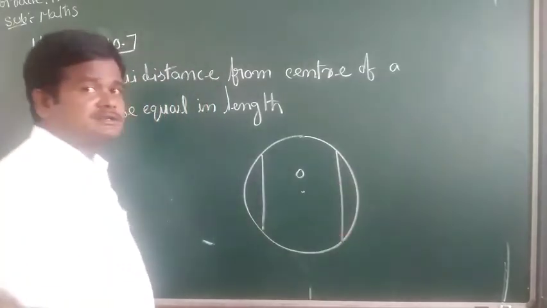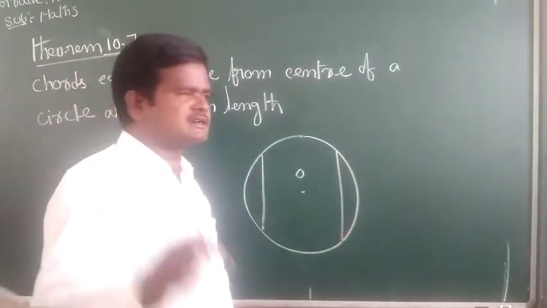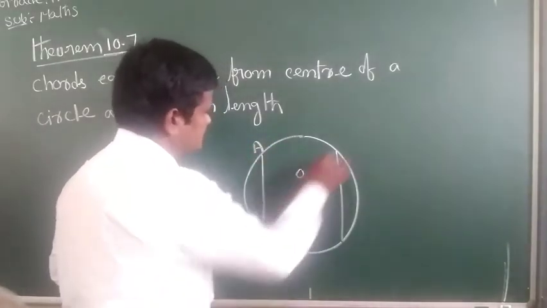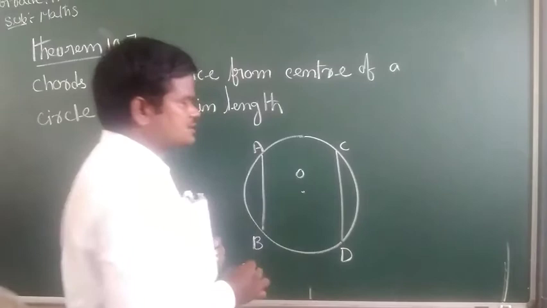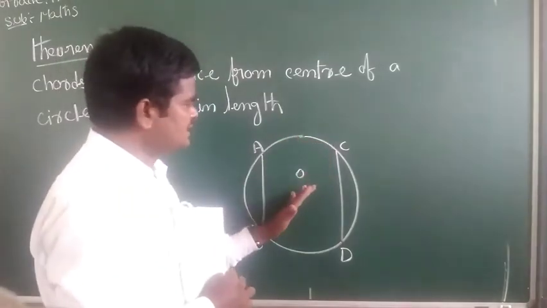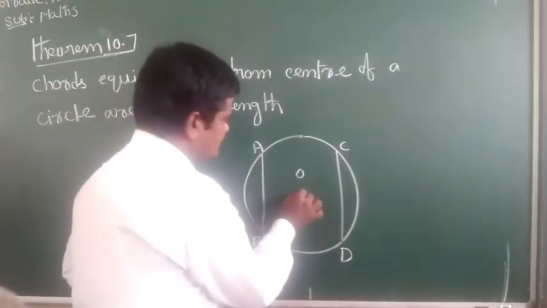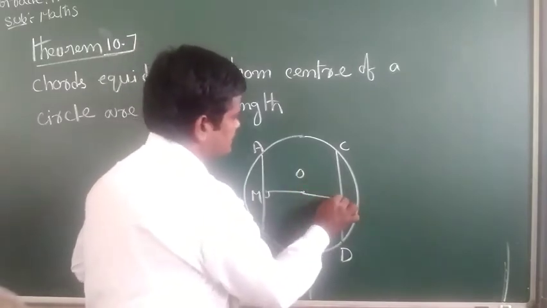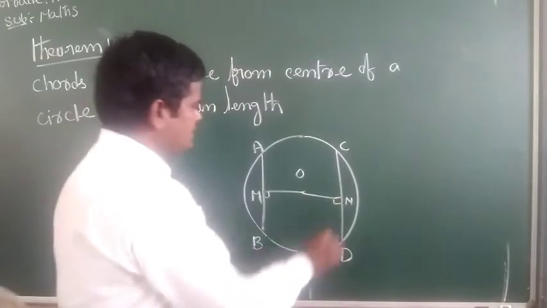Here these two chords, AB and CD, are equidistant from the center. This is the perpendicular M, and this is N.